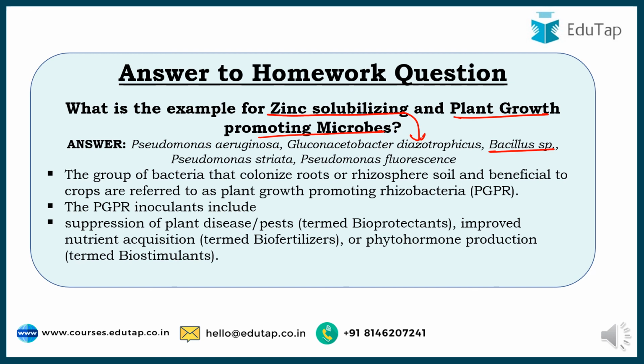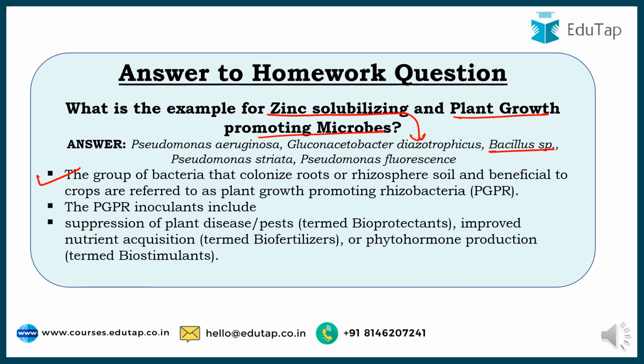available to the plants. And then there are various plant growth promoting microbes also, which reside in the rhizosphere of the plant in the soil. They are called plant growth promoting rhizobacteria, which include various inoculants such as bioprotectants, which help in combating the disease and pests in the plants. We have already discussed that. They also improve the nutrient condition of the soil so that the plant can grow in a healthy way.